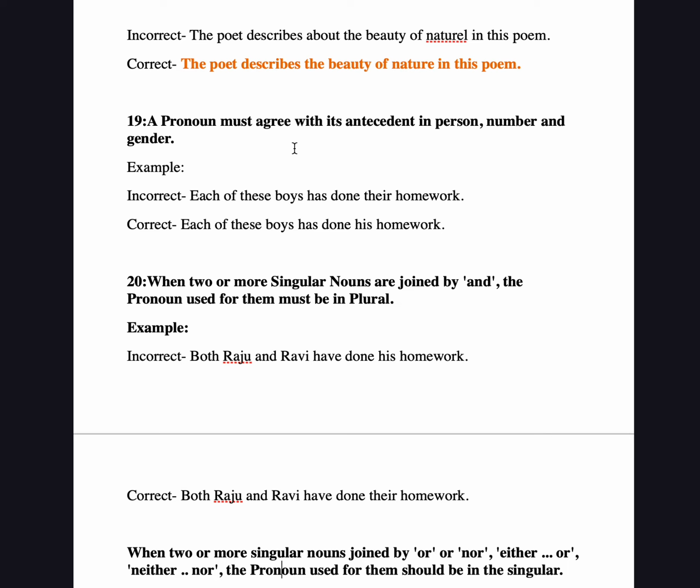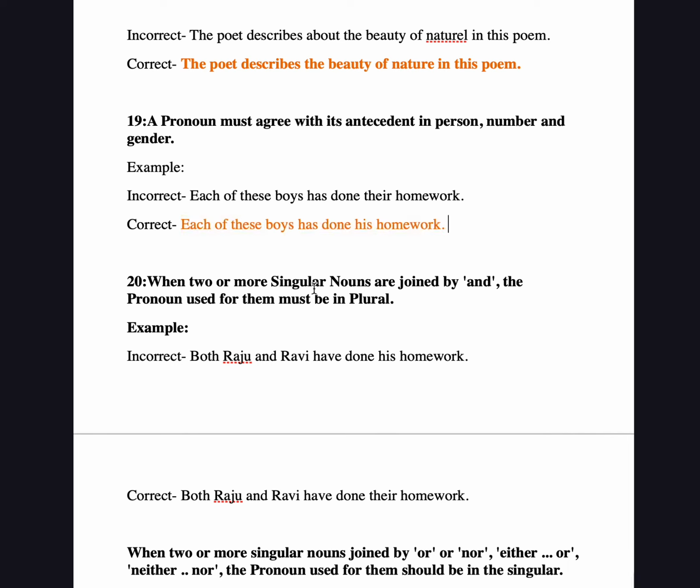A pronoun must agree with its antecedent in person, number and gender. Like "Each of these boys has done their homework." But what do we use? That is incorrect. "Each of these boys has done his homework." Now we never forget, by using agreement, this will correct the pronoun used.